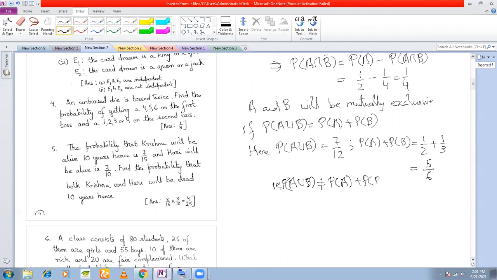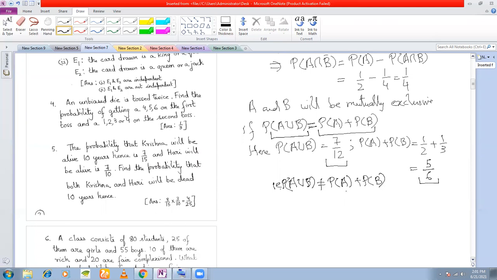If they were mutually exclusive, then the left hand side must be equal to the right hand side, right? But here on the left hand side we are getting 7/12, and on the right hand side we are getting 5/6.